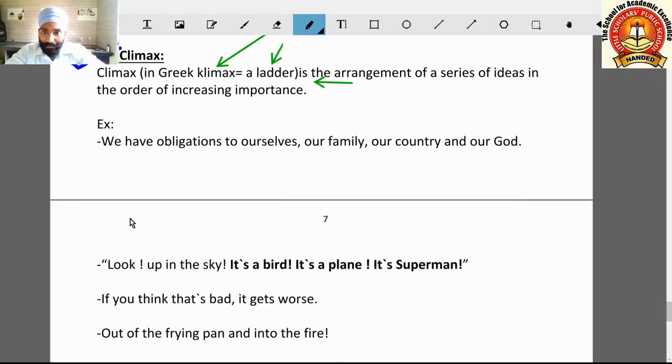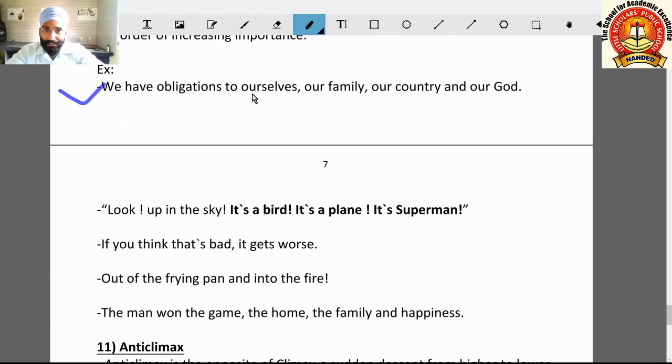Example: we have obligations to ourselves, our family, our country, and our God. You can see here the importance is increasing: ourselves, our family, our country, and our God. Family is more important than us, then country is more important than the family, then God is more important than the country. So these types of arrangements are made in climax.